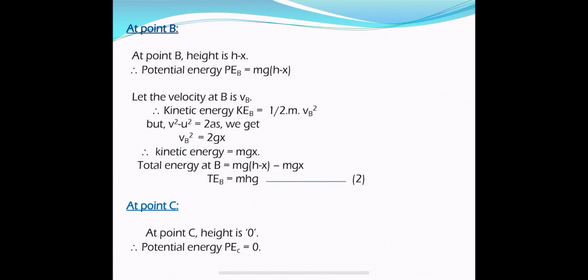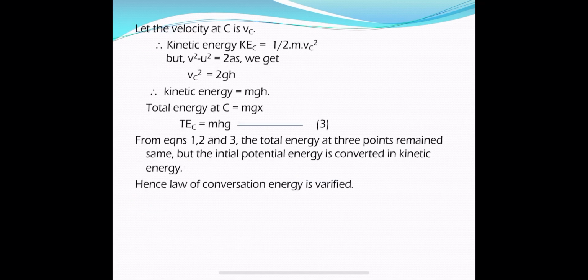At this point B, the body possesses some velocity vb, so half m vb square is the kinetic energy. By finding the vb square value and substituting it in the kinetic energy equation, we get kinetic energy as mgx. So now the total energy is potential energy plus kinetic energy, that gives mgh. The total energy at B is mgh. In the same way, the total energy at C is also mgh, equation number 3.